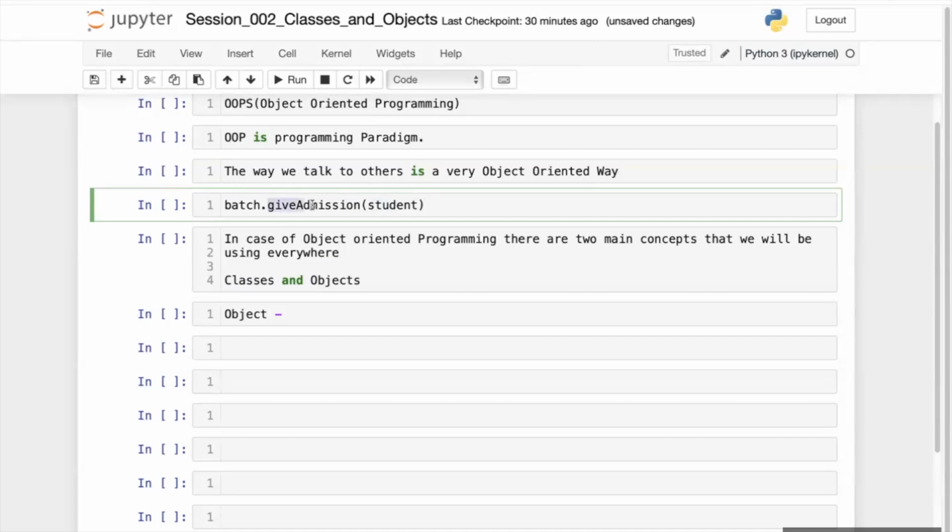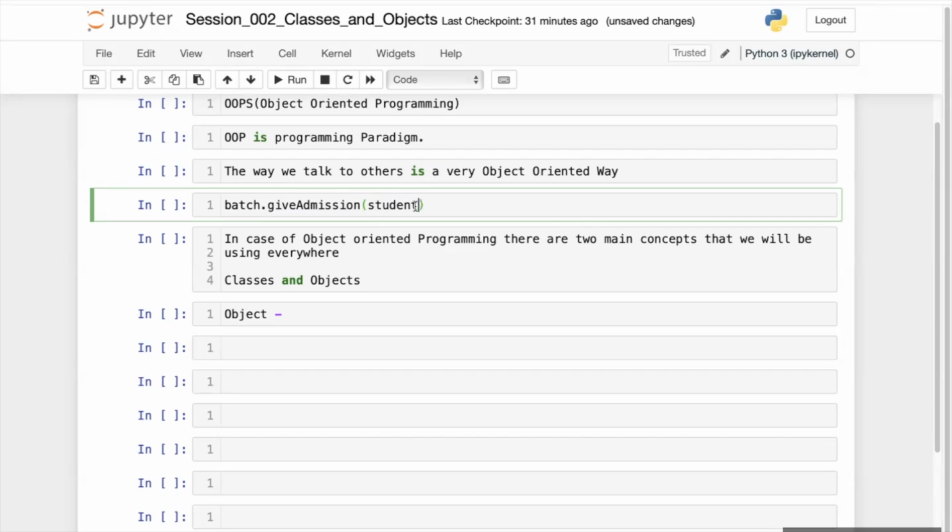What work am I assigning? Give admission to whom? To another object. So here batch is an object and student is an object. Similarly, I am asking Ruchi to give me my laptop.